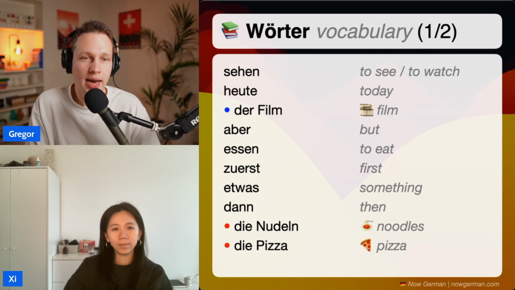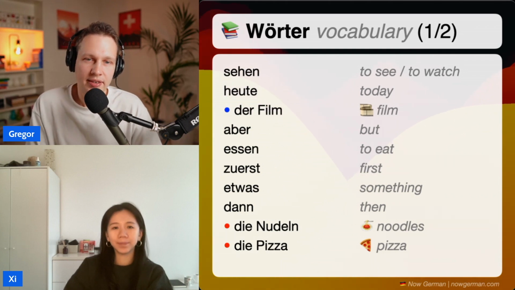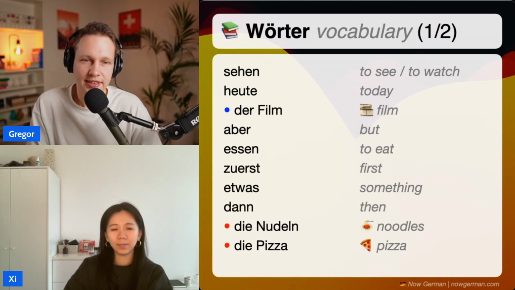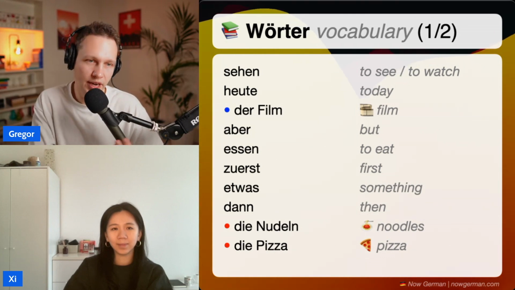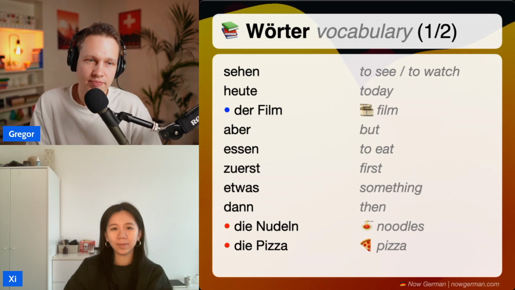And then we have aber, that is but, and we have essen, to eat, and we have zuerst, that is first. If you want to do something before something else, we can say zuerst, like for example, zuerst arbeite ich, dann spiele ich. First I work, then I play, something like that.